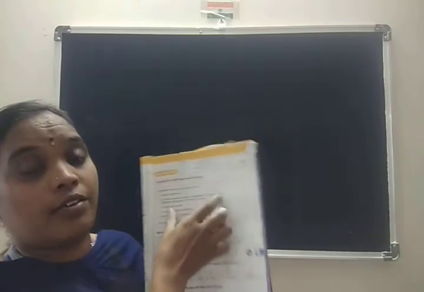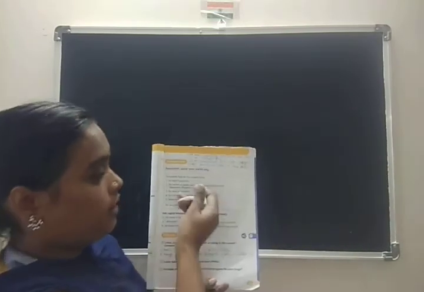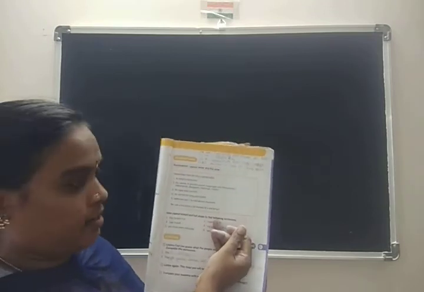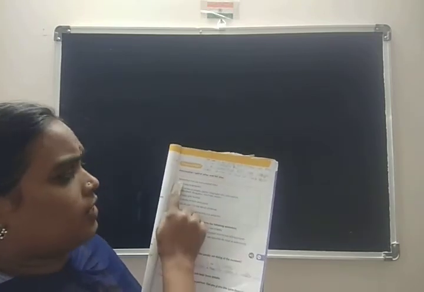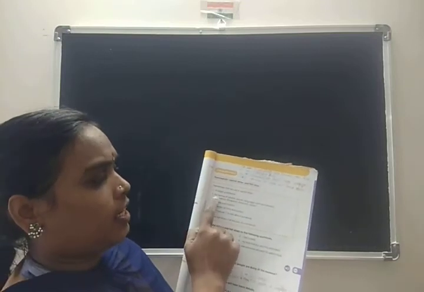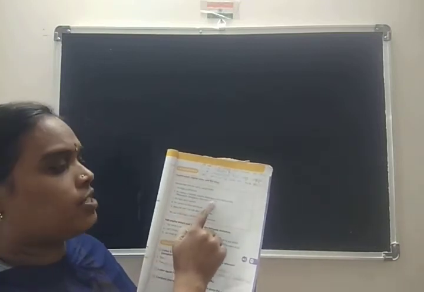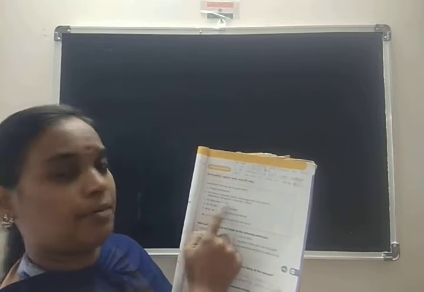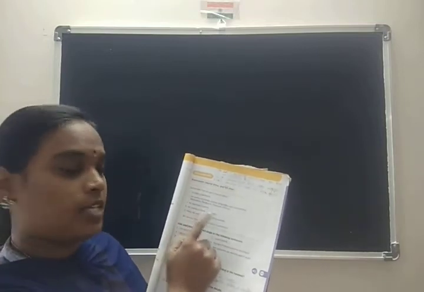Already we have the rules there. First remember that we use a capital letter to begin a sentence, for names of people, places, languages and nationalities, for days and months, for names of villains and books.